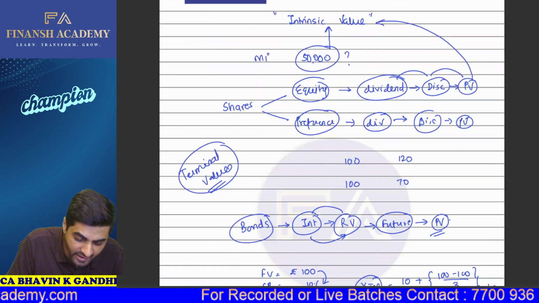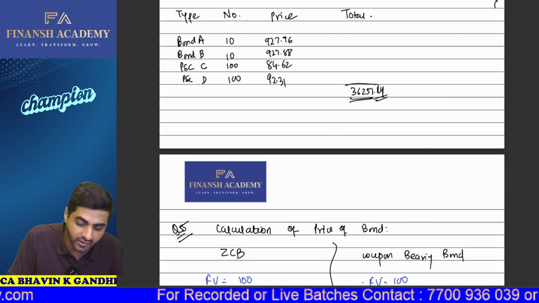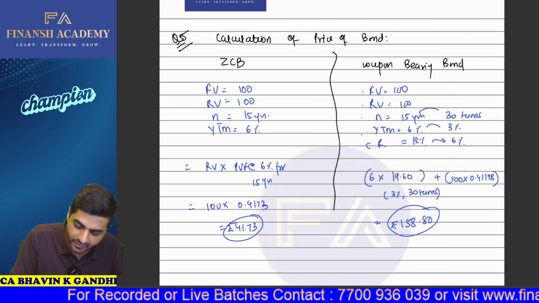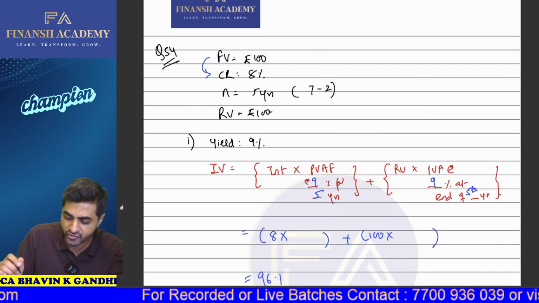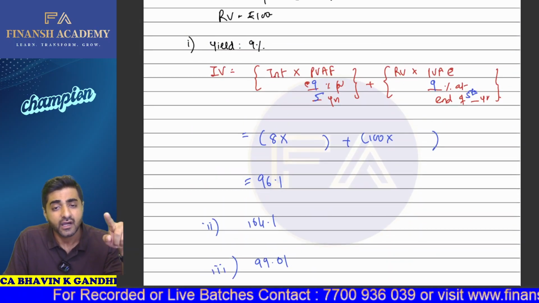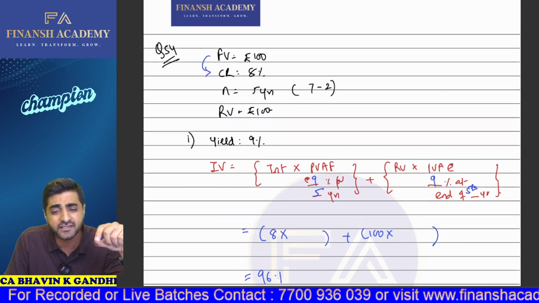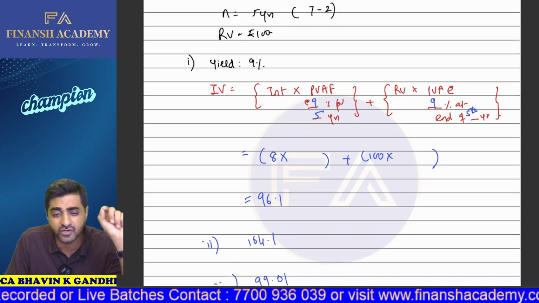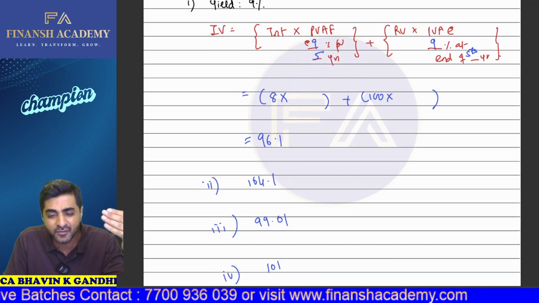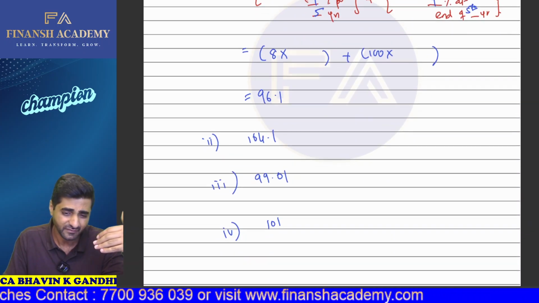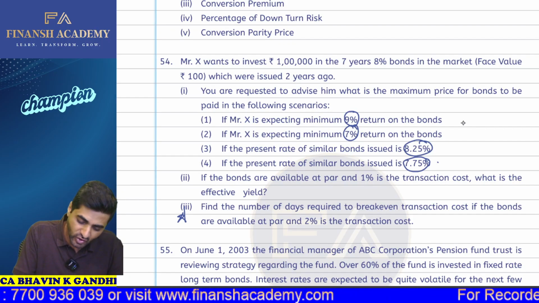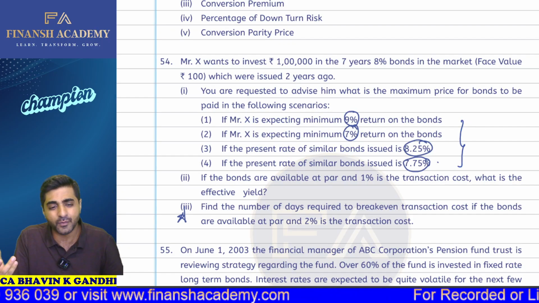So this one is actually your question number 54, right? As you can check, in this particular question, the face value is 100, the coupon rate is 8%, life is 5 years, and the redemption value is also 100. So what is going to be the price of the bond? It's 96.1, 104.1, 99.0 and 101, based on the calculations. At these yields, you just have to discount it and bring it to the present value